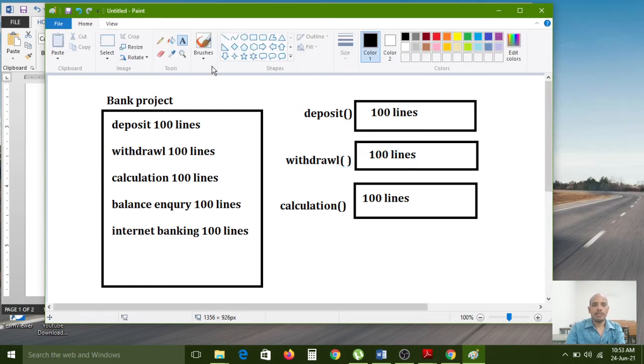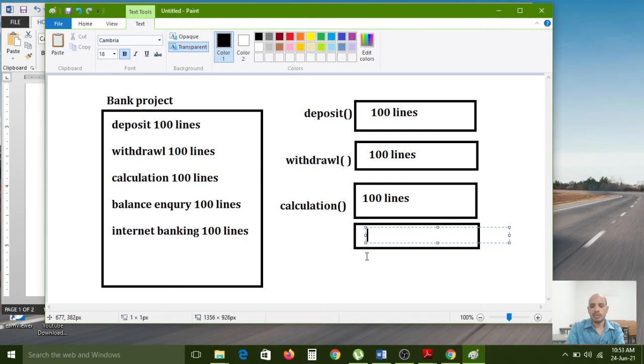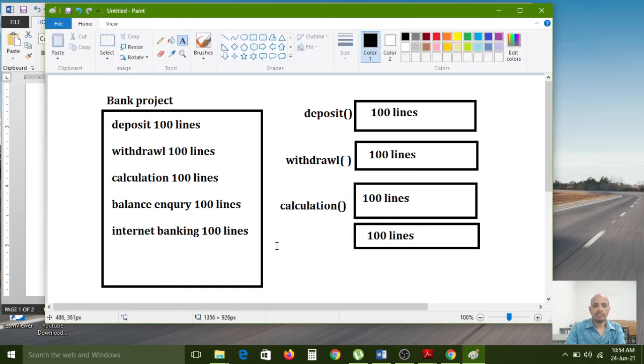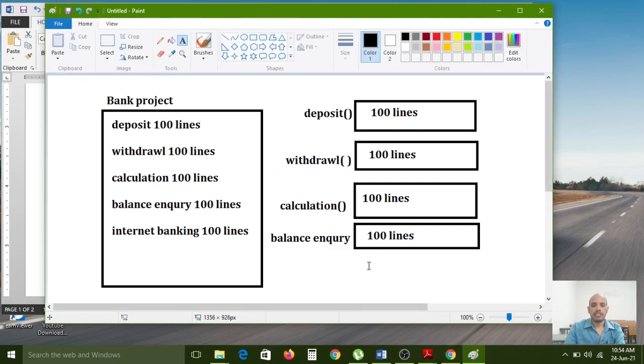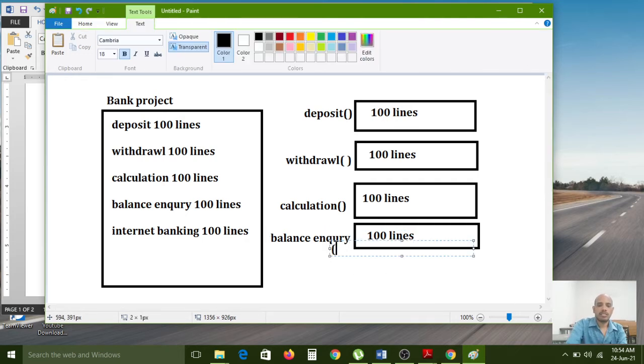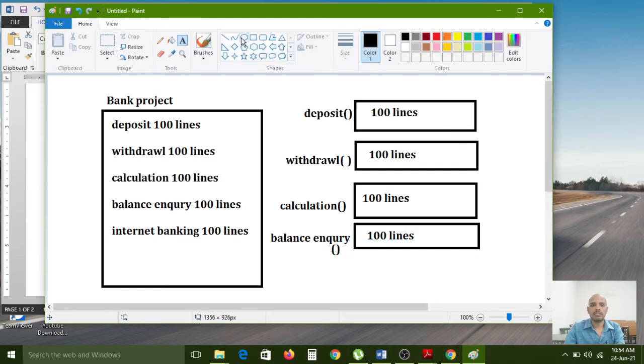Right? And for the balance inquiry purpose, 100 lines of code. Here I am separating the code, dividing the code into small pieces, so each and every piece I can store into a function. Balance inquiry function.